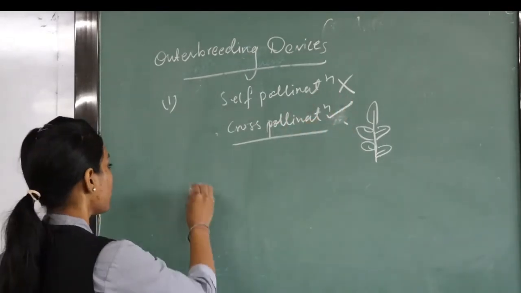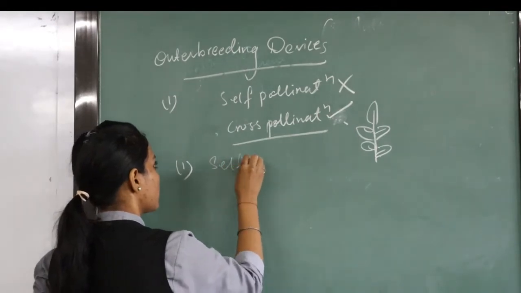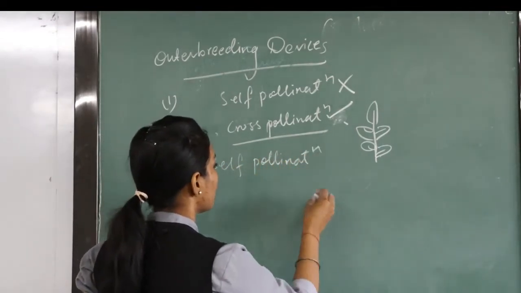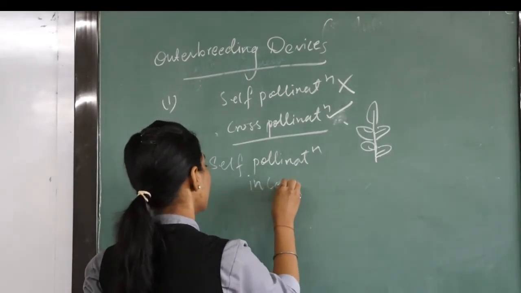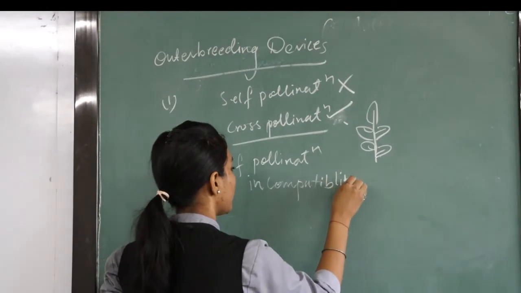Okay, so we will see with the first one, that is self pollination becomes incompatible, or incompatibility.